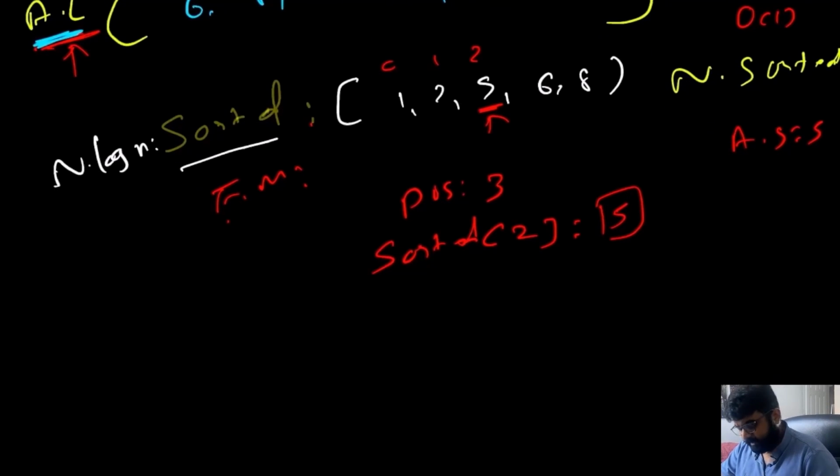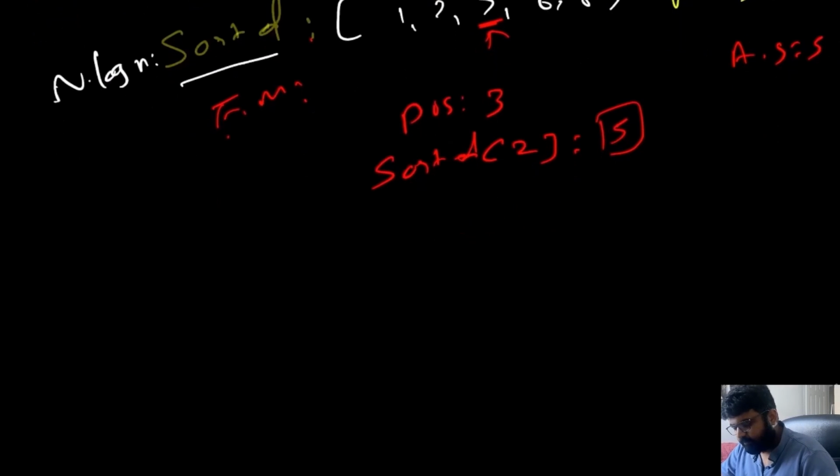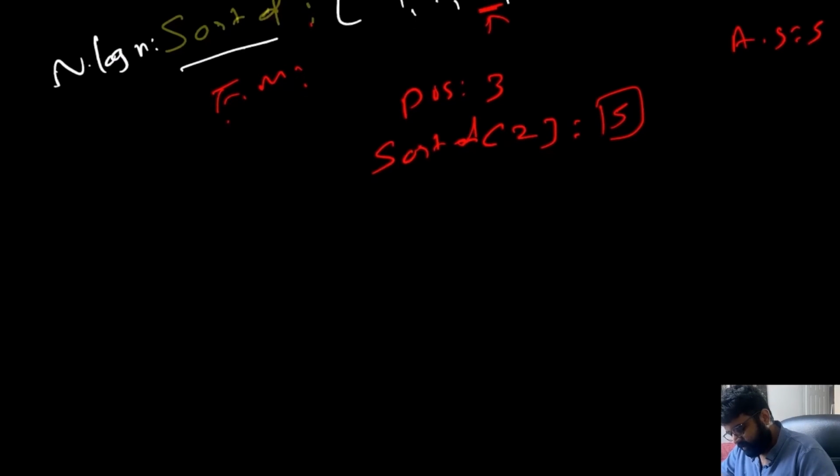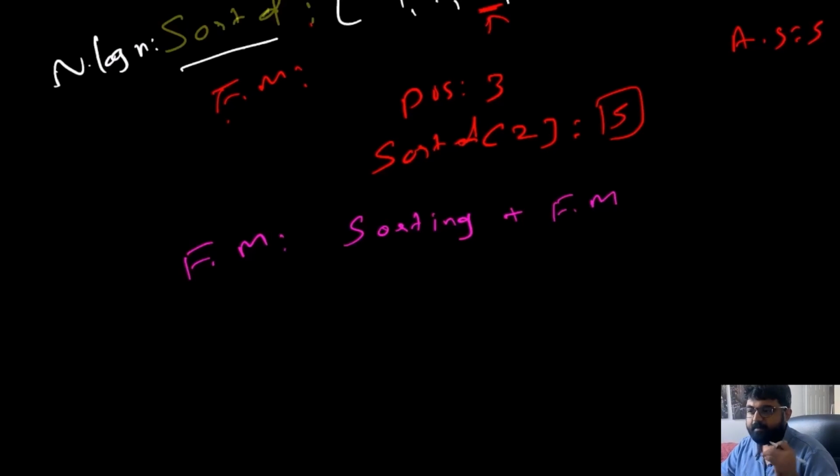So let's break down how our brute force solution compares to everything we have done so far. Finding the median is done through two processes. First, we sort the given input, and second, we find the median by taking the average depending on whether the count is odd or even.